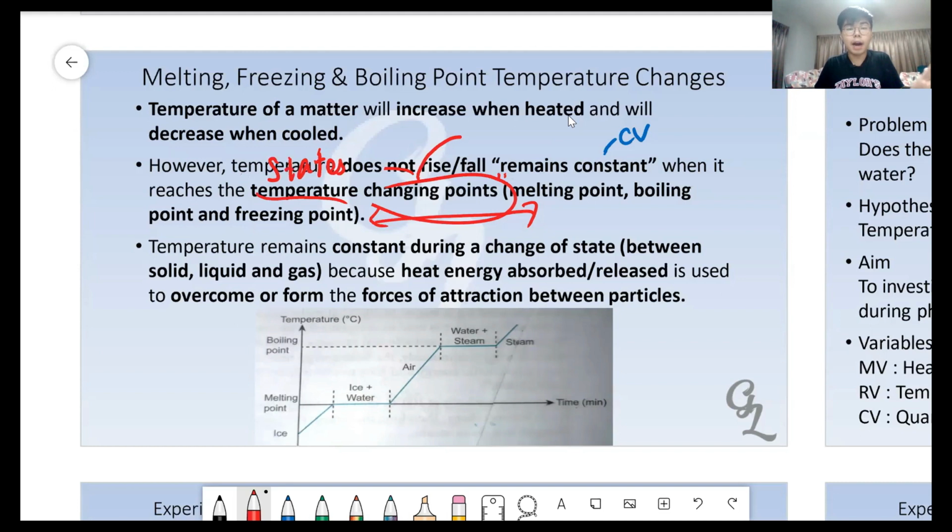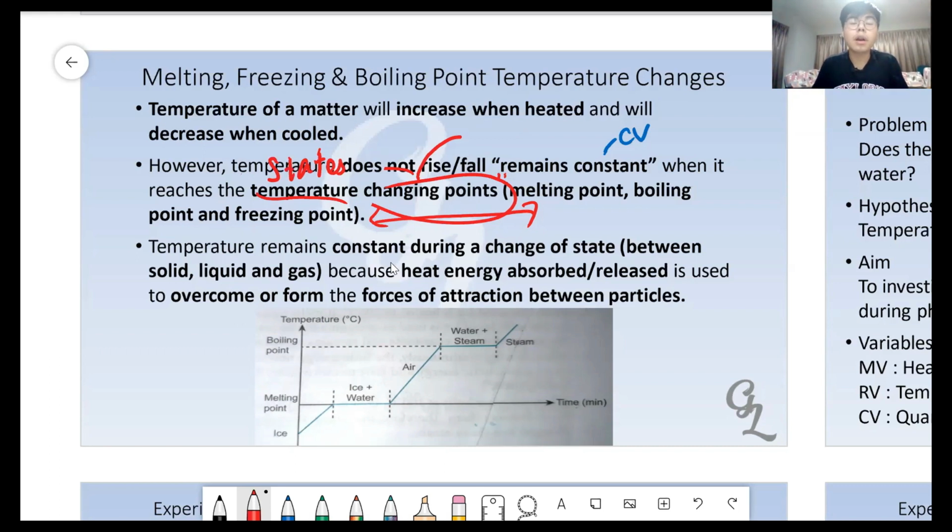Okay? Now, what happens during these 3 places? The temperature will remain constant. That means they don't change. During a change of state, that means when the solid, liquid, and gas are changing, the temperature will remain constant. 0, 0, 0, 0, 0, 100, 100, 100, 100 for so long. Because the water is melting at 0 and boiling at 100.